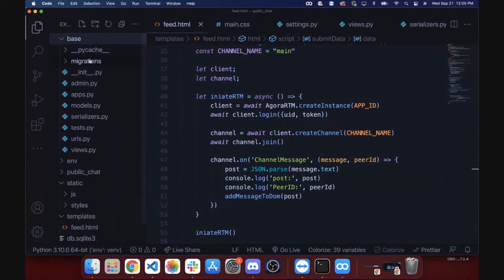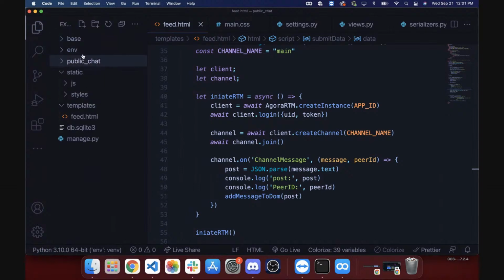Yeah. So right now, let's actually build in an area where we can submit our name.